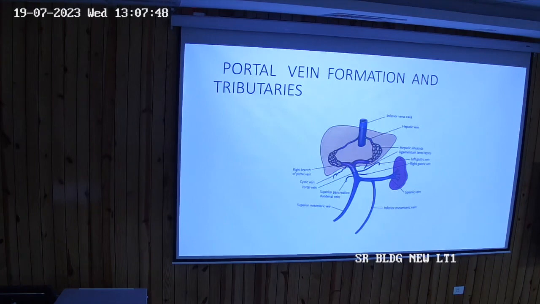Okay. So when the pressure rises, it's called portal hypertension. Normal portal pressure is 5 to 15 millimeter of Hg. Write down. 5 to 15 millimeter of Hg is the normal pressure. If it is more than 40, it is called portal hypertension. And why does it happen? It happens because of cirrhosis of liver. Is one of the commonest, not always, but one of the commonest causes.